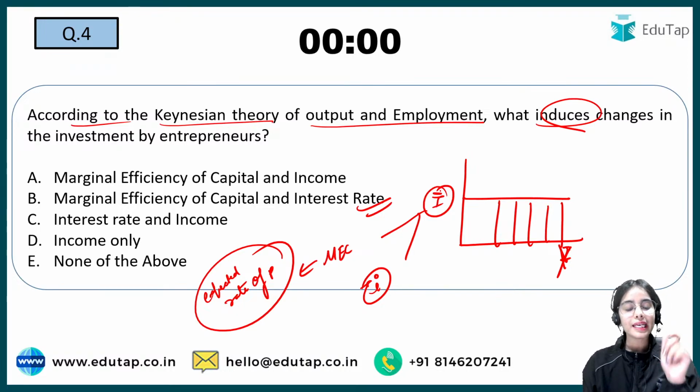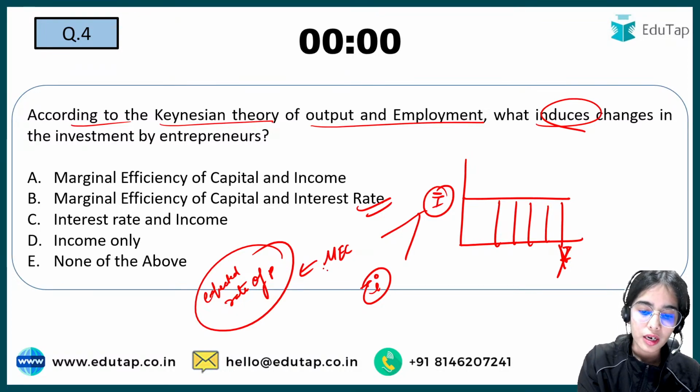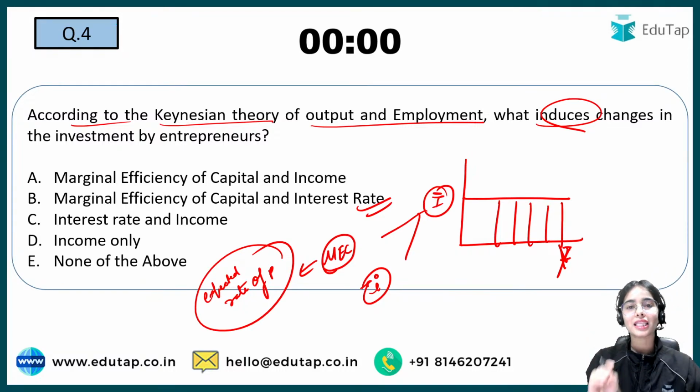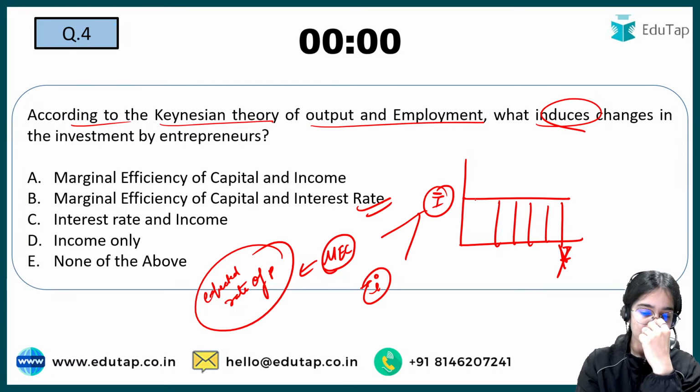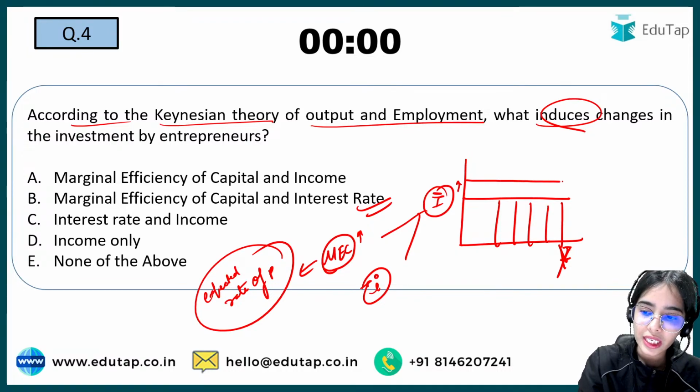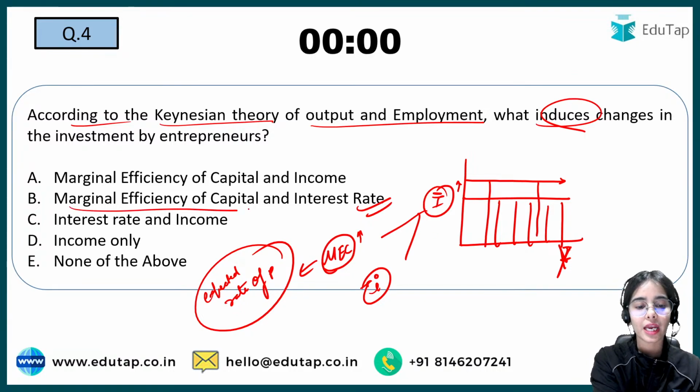The investment actually depends upon the marginal efficiency of capital, that is the expected rate of profitability, and the interest rate. Let's say that the marginal efficiency of capital is high, the expected rate of profitability is high, so the investment can increase. Whatever the level of income, it doesn't matter. The investment depends upon the MEC and the interest rate.